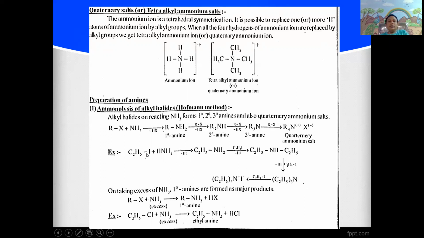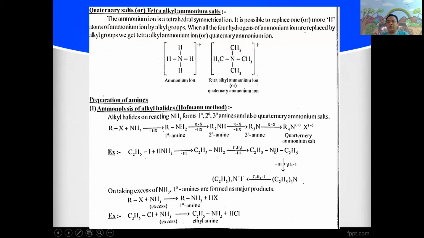Then take specific examples. The first example: ethyl iodide is an alkyl halide. Ethyl iodide upon treatment with ammonia, with removal of hydrogen iodide, gives ethylamine or ethanamine. This ethylamine on further treatment with excess ethyl iodide, with removal of HI, gives N-ethyl ethanamine, a secondary amine.